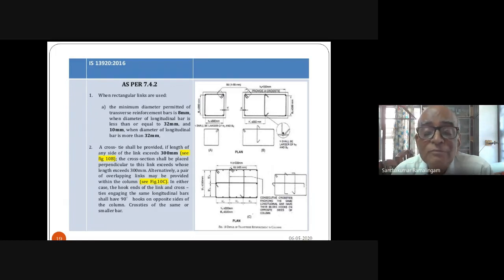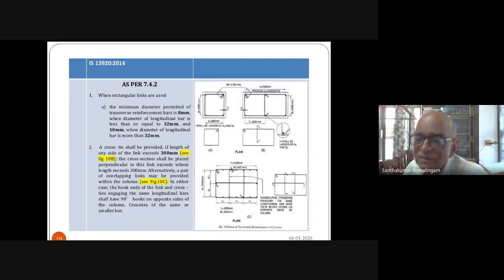So in the confinement zones, to get effective confinement, the distance here, you can see this 300 everywhere, 300 everywhere. Most of the test results are available for confining steel for parallel reinforcement placed at 300 mm.